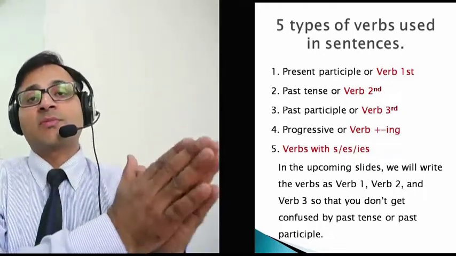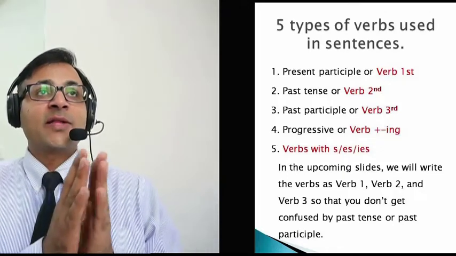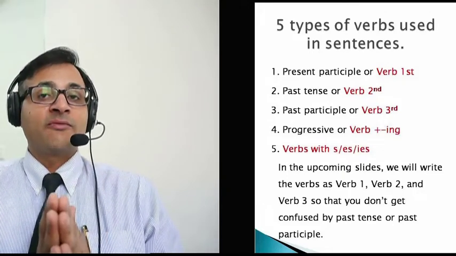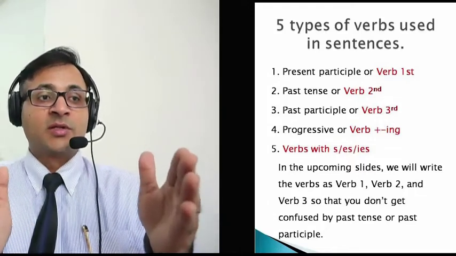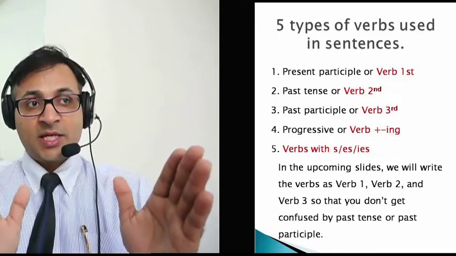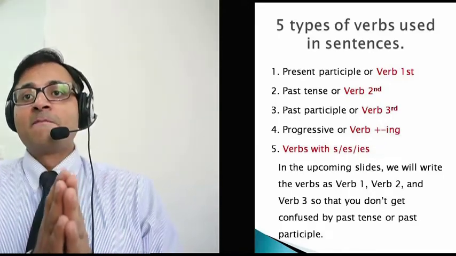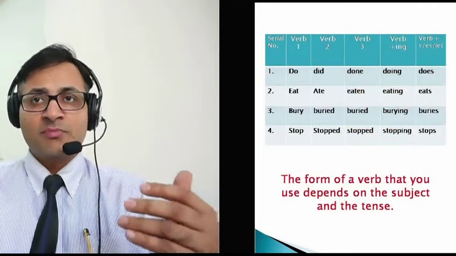Then we have the past participle, the third form, which we call that in the Indian context, of course, so that we don't have confusion. If you say past tense verb or past participle, most of the people would get confused because that's not how we have been taught here. So let's jump further. Here I've given you 4 examples.